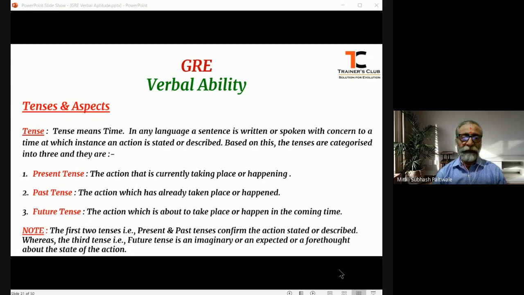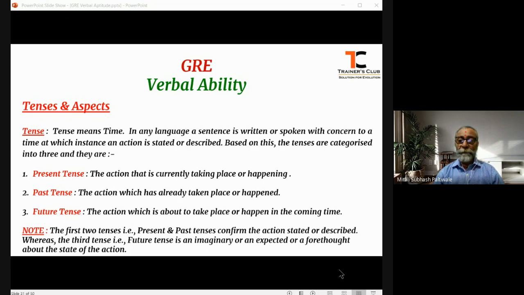In the same way, when tense is used in the English language as a tense, it refers to time. That means it acts as a noun over here. Otherwise, the same word is also used as a verb in regular English. When we speak English, the same word is used as a verb: tense, tensed, tension, this way.